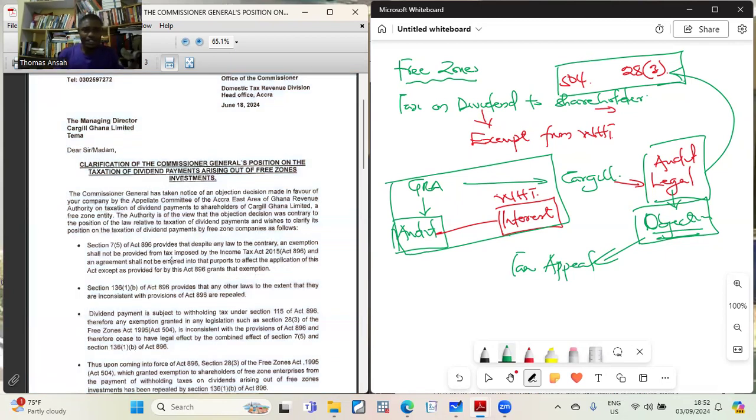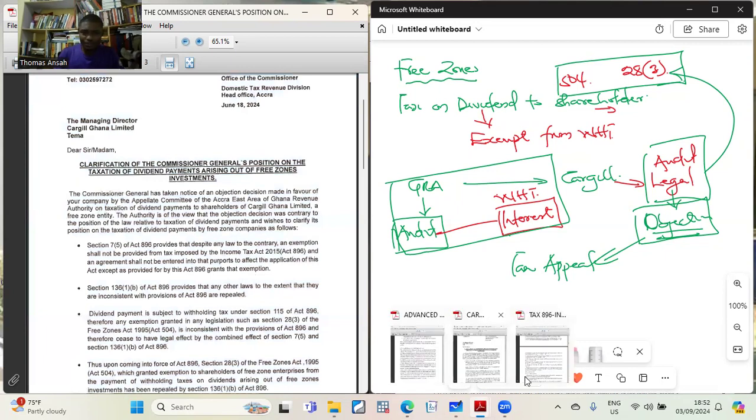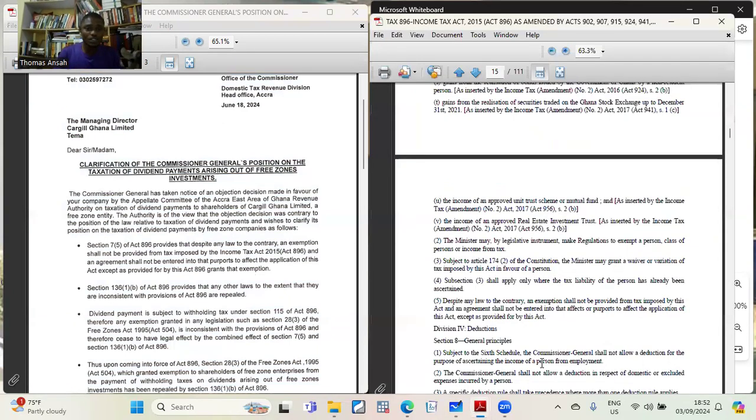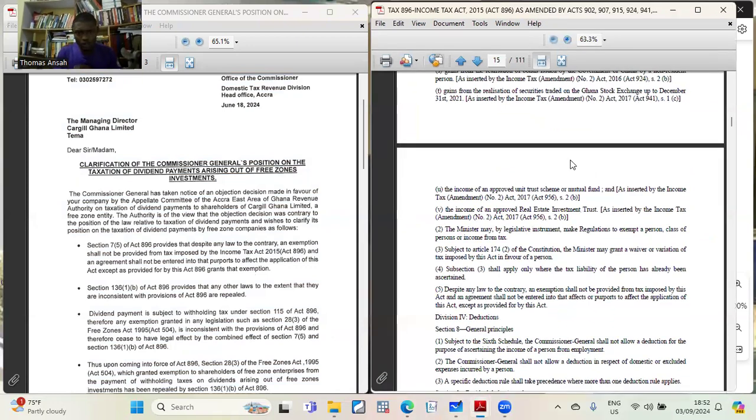Now, indeed, this is the act. This is our tax act. They first make reference to section 5, section 7, subsection 5. The tax law, section 7, talks about exemptions. Ghana also has an exemption act. So if you look at section 7, subsection 5, they quoted it here. You could see it is quoted.